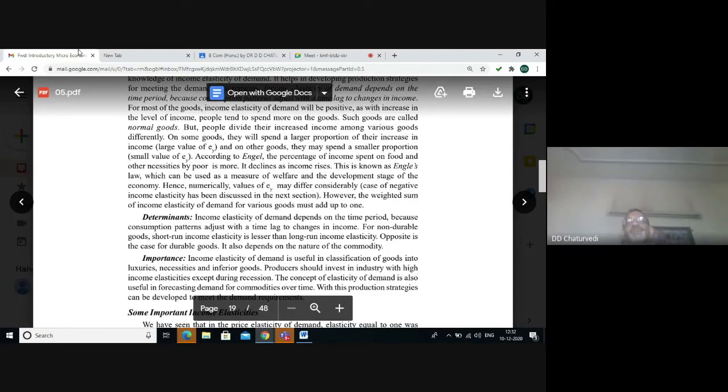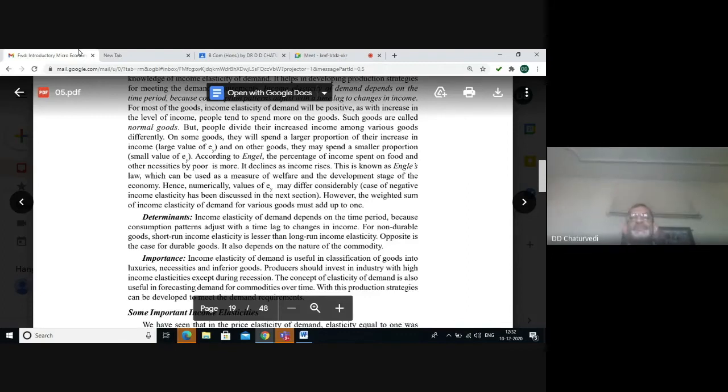That means if you decide to purchase a car, that is a durable good. So in short-run, income elasticity is going to be high. You may not purchase the car if it is available at a very high price. But in long run, income elasticity of demand for durable goods is going to be less.